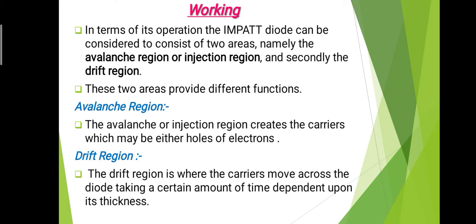That means there is a drifting process that takes place in the diode, a motion of the carriers across the diode, and this motion takes some time, which depends on the thickness of that region. So this is the drift region.